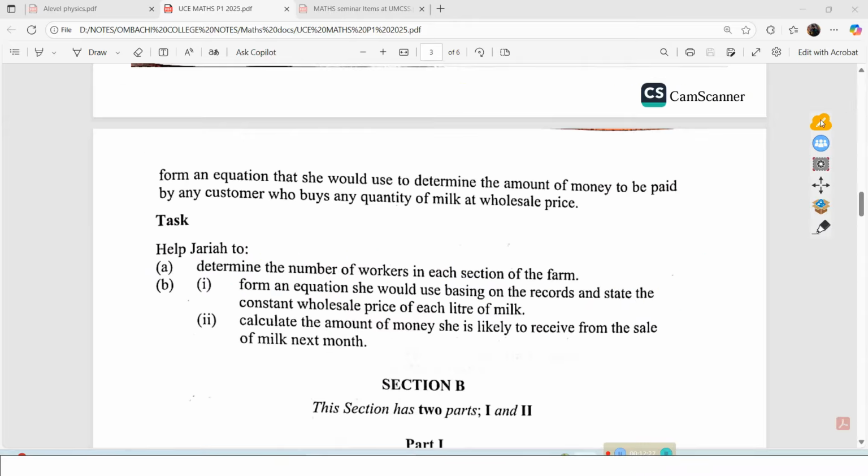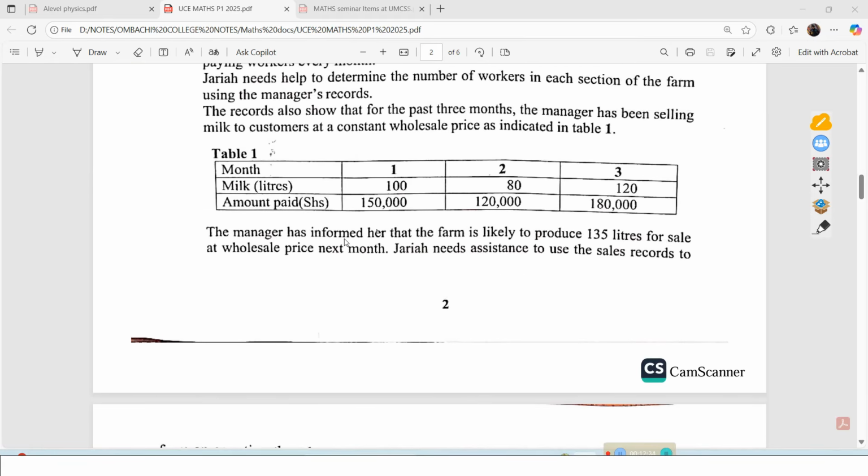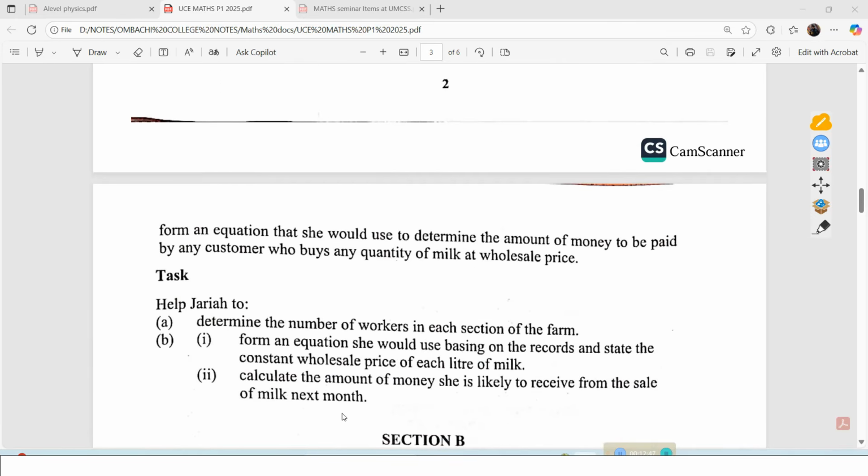So part 2, they are saying calculate the amount of money she is likely to receive from the sale of milk next month. Remember, next month she is likely to produce 135 litres for sale at that wholesale price as well. So we need the amount that corresponds to 135 litres.